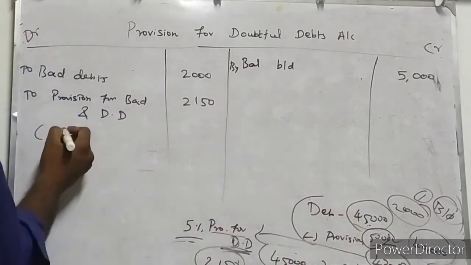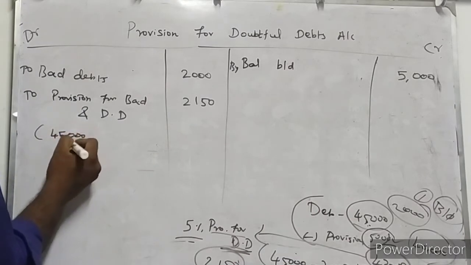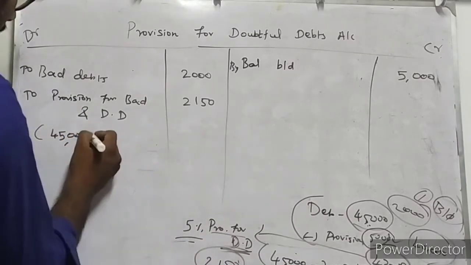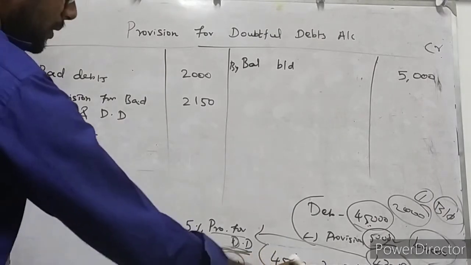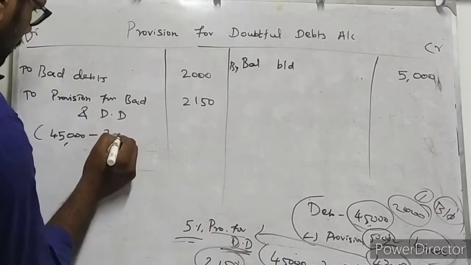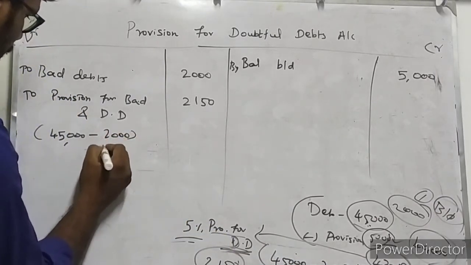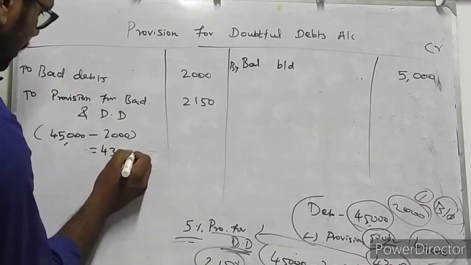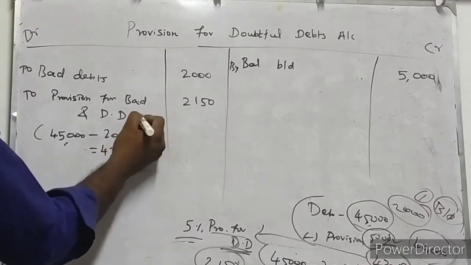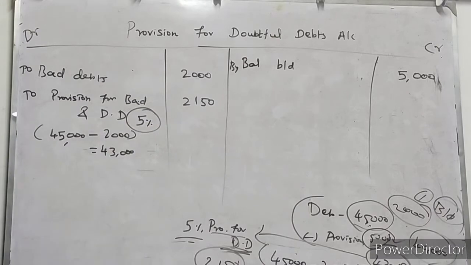So how did this 2,150 rupees come? 45,000 rupees, as per the information given in your balance sheet, minus this 2,000 rupees we are deducting. Then after deducting 2,000 rupees, the amount will be 43,000 rupees. On this 43,000 rupees, 5% is calculated. That 5% money is 2,150 rupees, isn't it? Do you have any doubt in it?